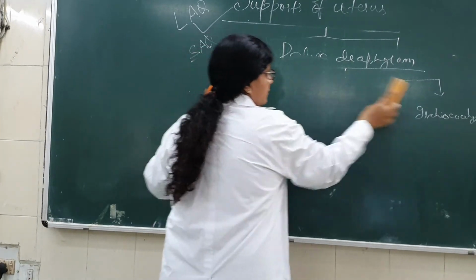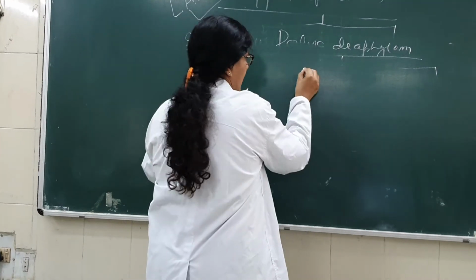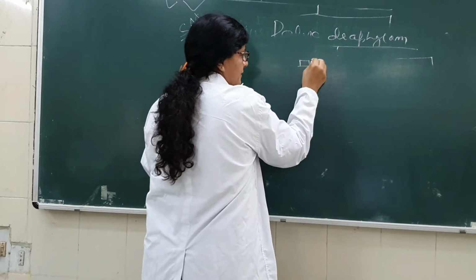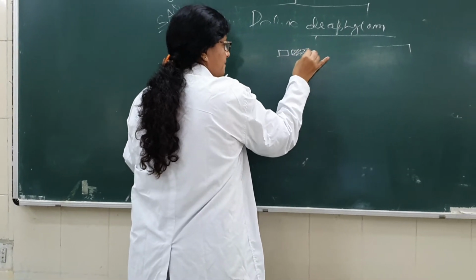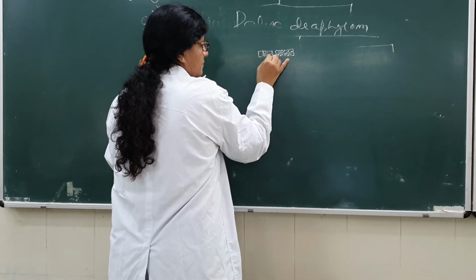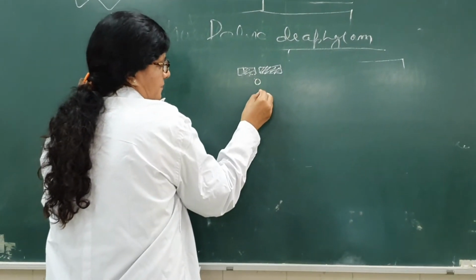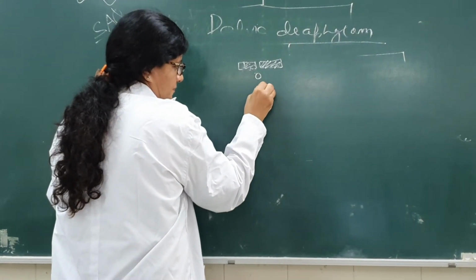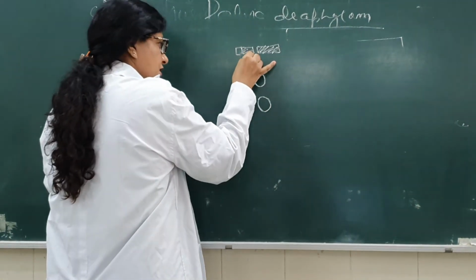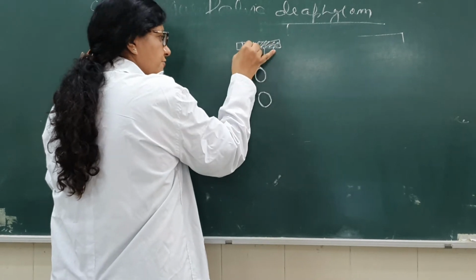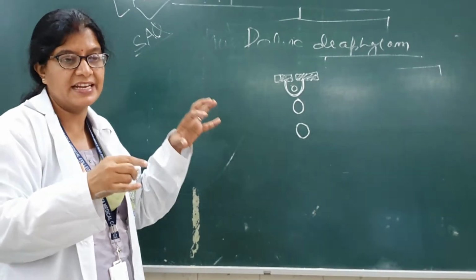Now we will see this diagram. This is your pubic symphysis. This part of the levator ani will form a sling around the various organs.